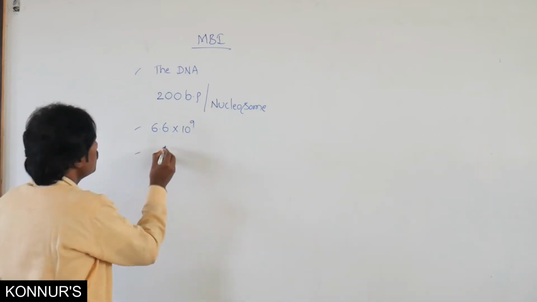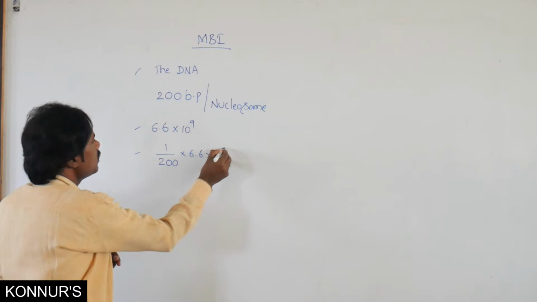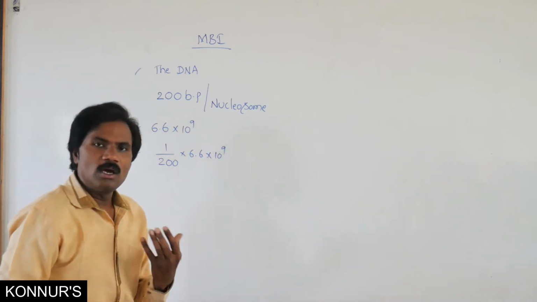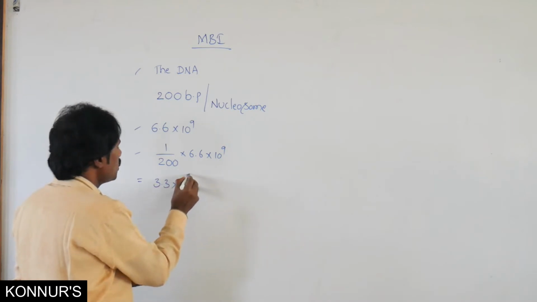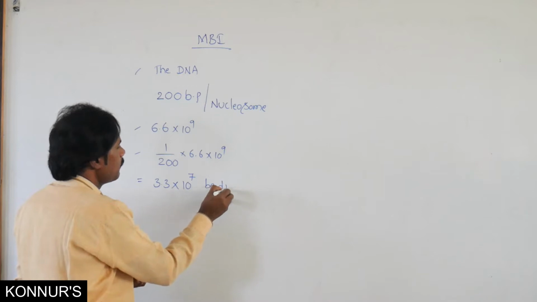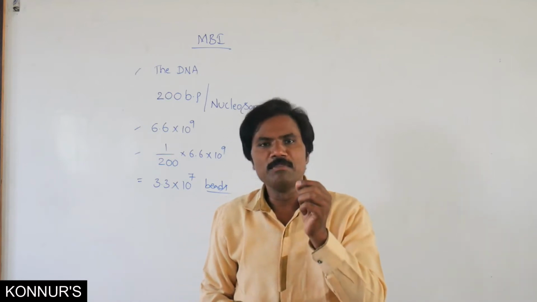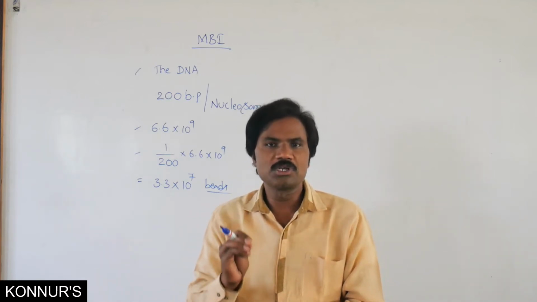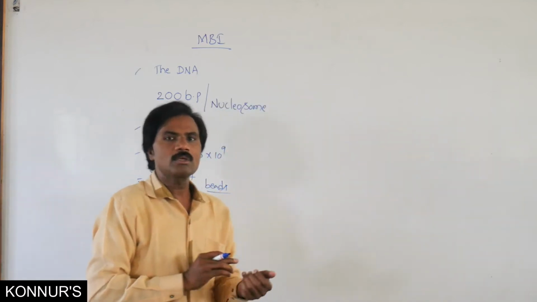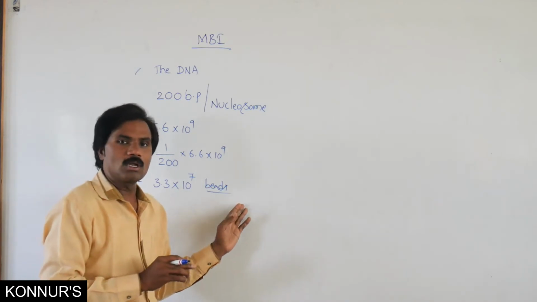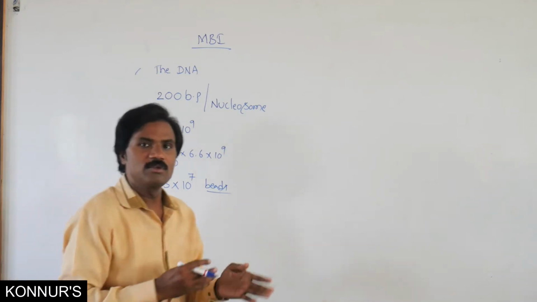So 1 by 200 into 6.6 into 10 to the power of 9 gives averagely 3.3 into 10 to the power of 7 beads. That means averagely 30 million nucleosomes are present in a diploid cell of a mammal or human being.